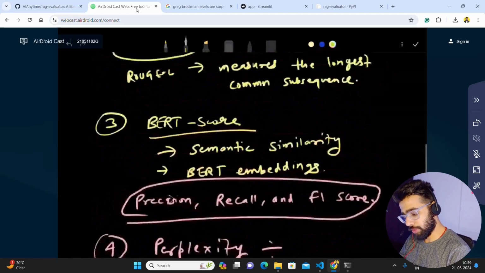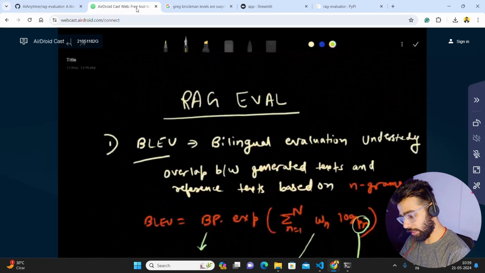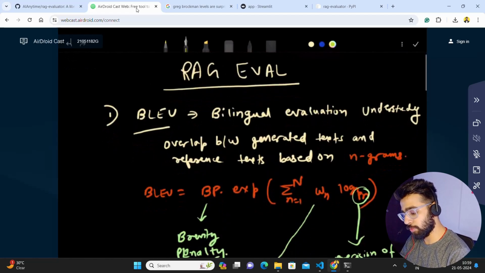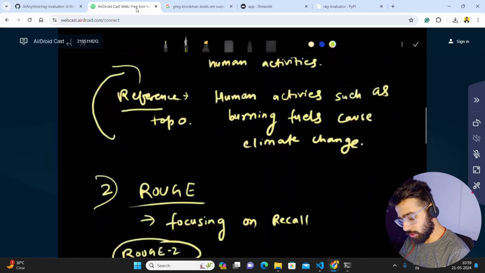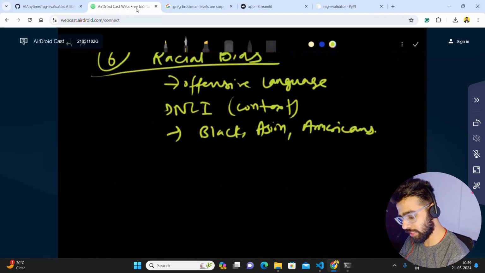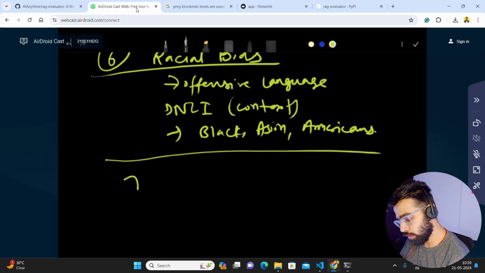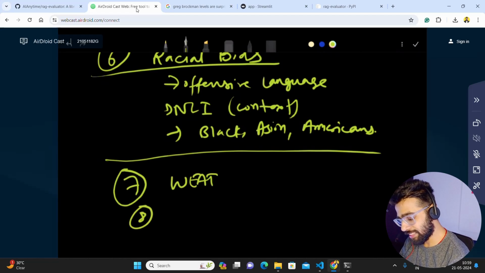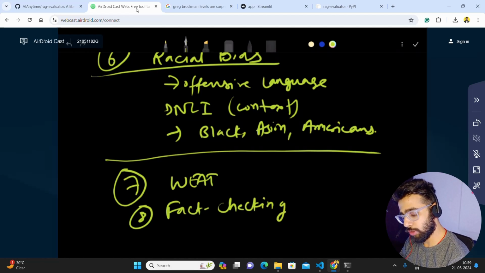These are the algorithms you should look at if you want to build an evaluation system: BLEU, ROUGE, BERTScore, perplexity, burstiness, diversity, racial bias. There are others as well. Let me write them down; you can check them on the internet. So WEAT. Then you have fact checking algorithms, which are good for real-time RAG systems to find hallucinations.